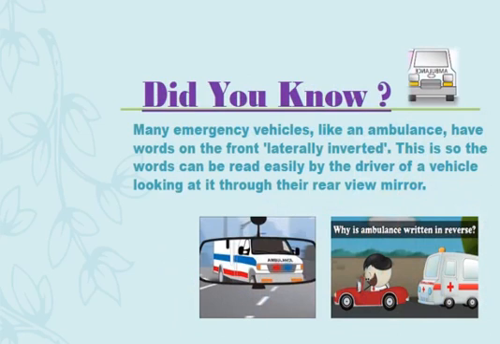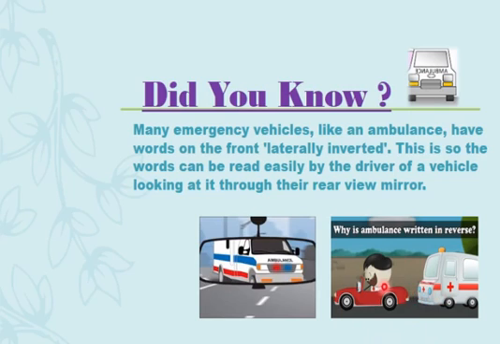This is applicable in your daily life. Many emergency vehicles, like an ambulance, have words written laterally inverted on the front. Why is it written so? You can see in this figure that the ambulance is behind, and the words are already written laterally inverted.